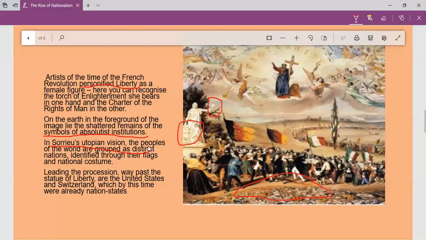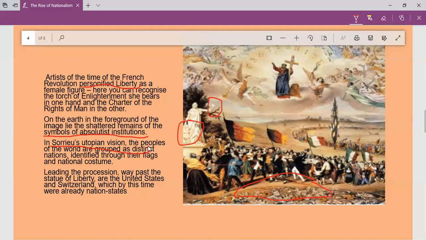So there you can see a mixture of culture, a mixture of history, and a mixture of language, some portion Gujarati, some portion Marathi. When our states were recreated, they were recreated on the basis of language. And when we made a nation, we had a kind of common culture. So Sorrieu also had a dream of creating a nation based on common culture, common language, and so on.